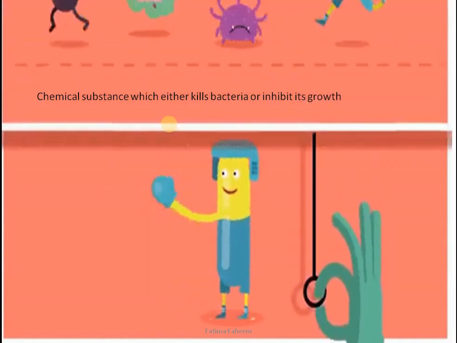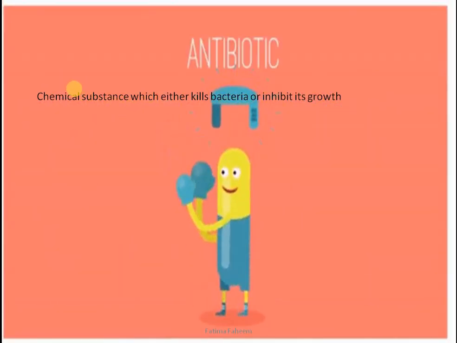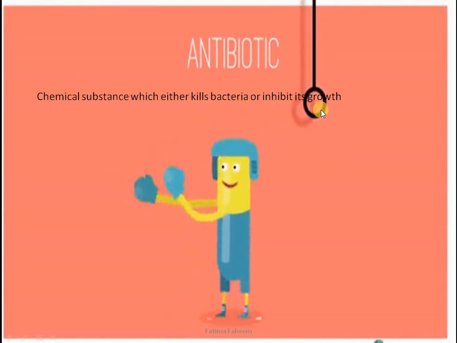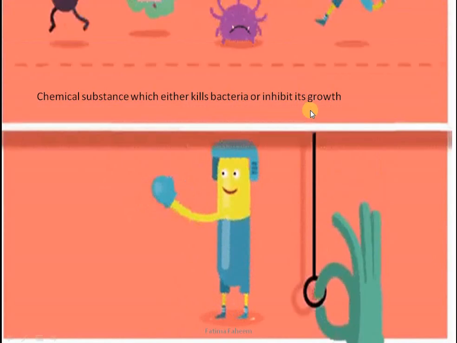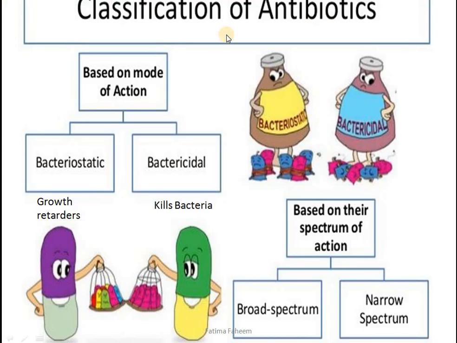So we got to know the layout of the antibiotic mechanism of action, that either they will kill the bacteria or would inhibit their growth, inhibit their reproduction rate. This is the classification on the basis of mode of action: bacteriostatic and bactericidal.